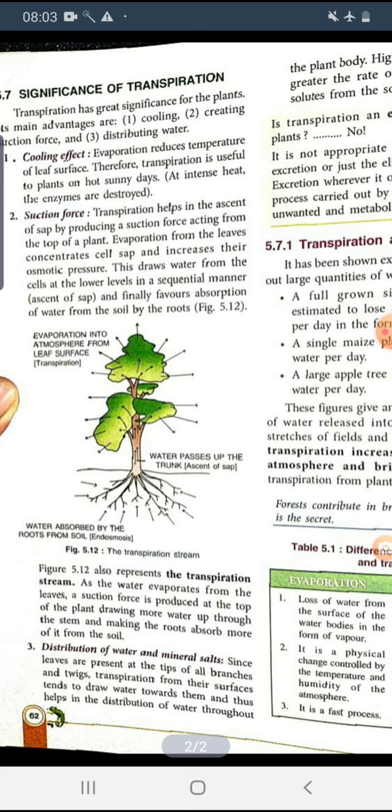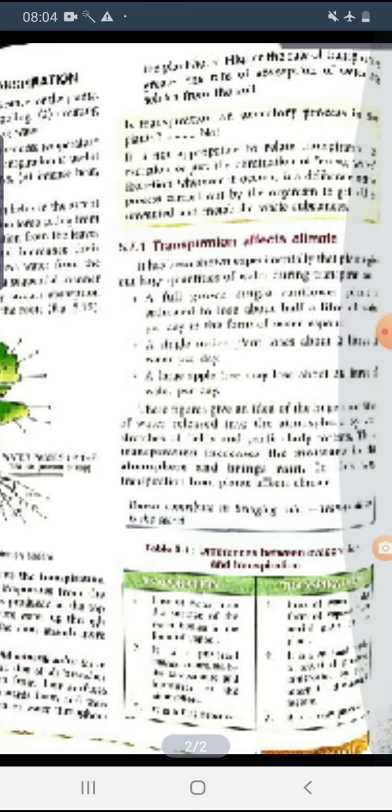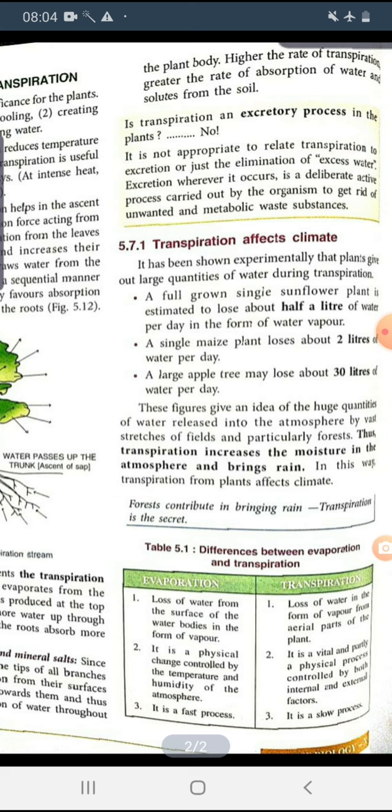Next is the distribution of water and mineral salts. Since the leaves are present at the tip of all branches and twigs, transpiration from their surfaces tends to draw the water towards them, and thus helps in the distribution of water throughout the plant body. The higher the rate of transpiration, the greater the rate of absorption of water and minerals from the soil.